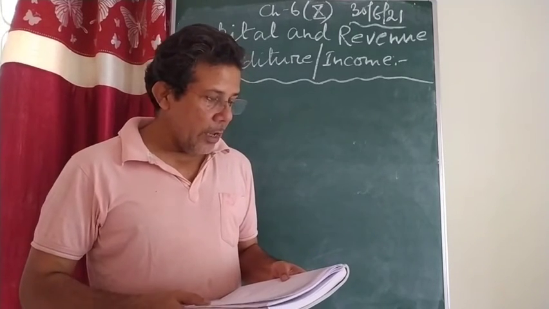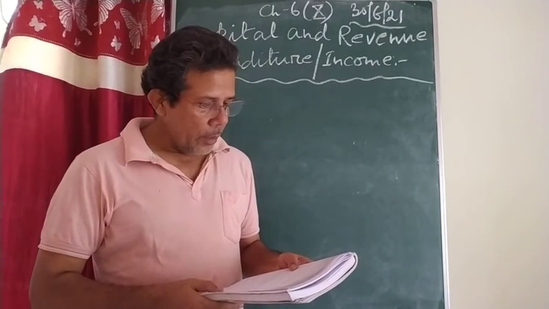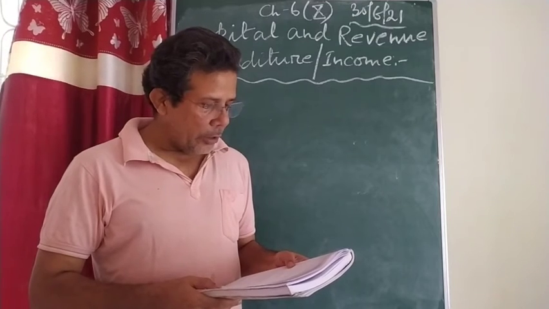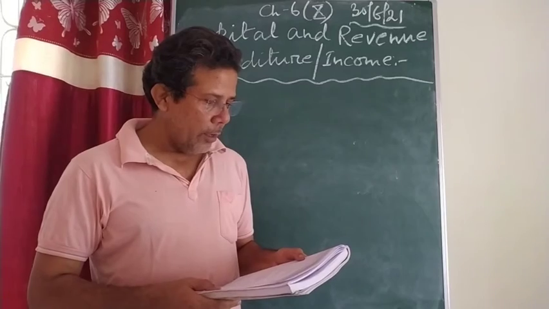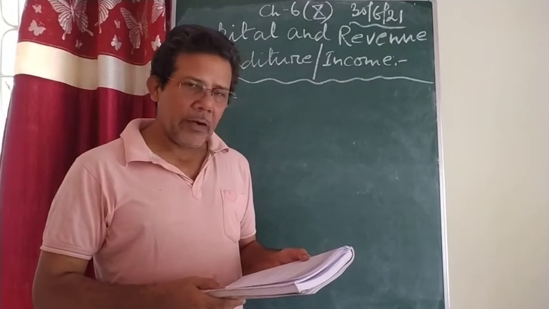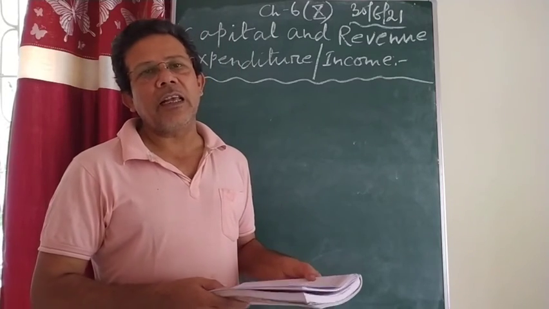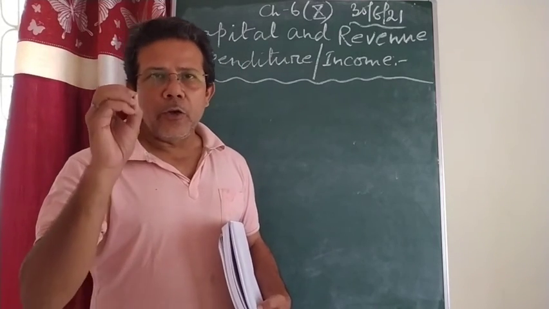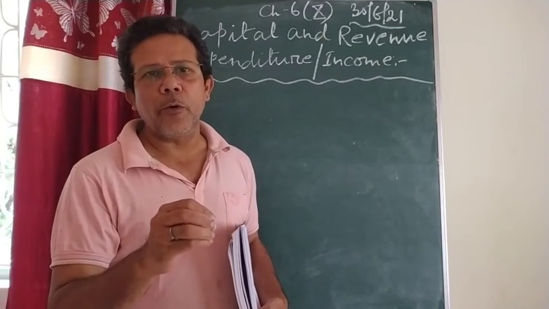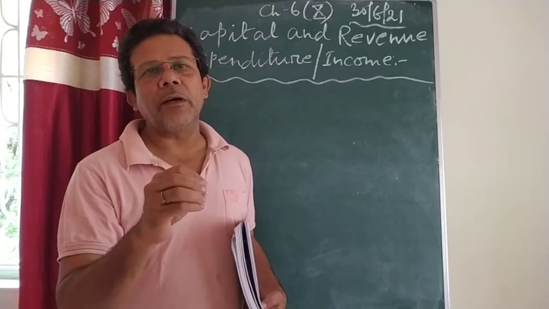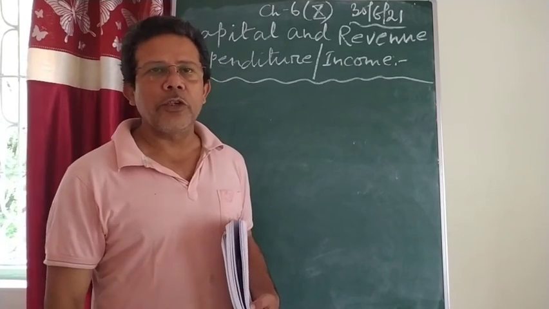These are the only question answers you are supposed to write: question number 1, 2, 3, then 5, 6 and 7. 1, 2, 3, 4, 5, 6, 7. Only these. Alright, that's the end of this particular chapter. I told you the meaning, I explained each and everything, and I told you which question answers you are supposed to write. Basically from this chapter, short question answers, 2 marks questions, come in the board examination.